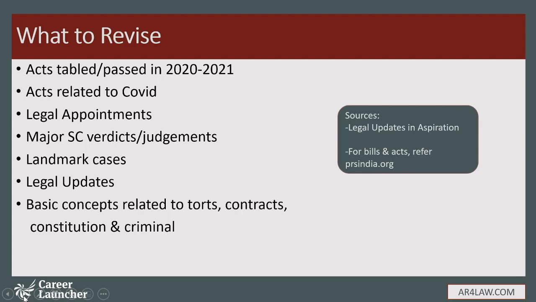Sources that you can refer to: you have a section known as legal updates in Aspiration. Just follow that. For bills and acts, to study them in detail, refer to prsindia.org. That's a very good source. You would find in-depth information about all the bills and acts that have been passed or tabled in the last 1 year. You can always refer to that for information on bills and acts.